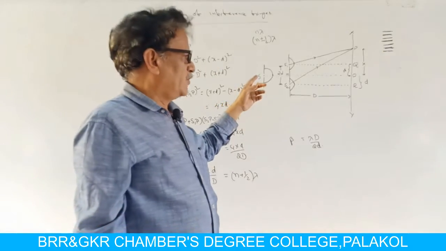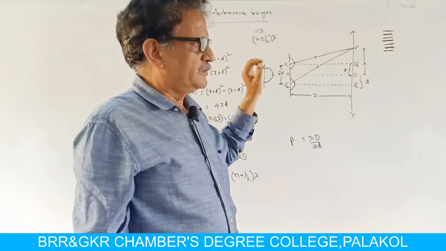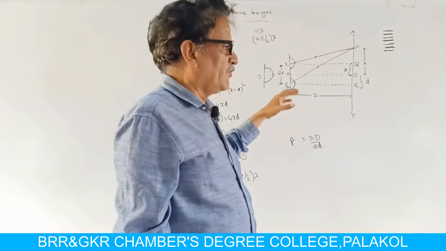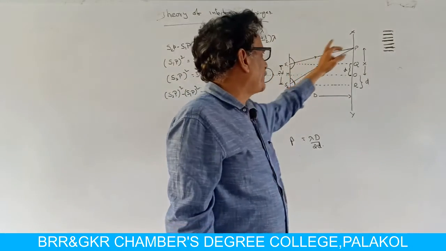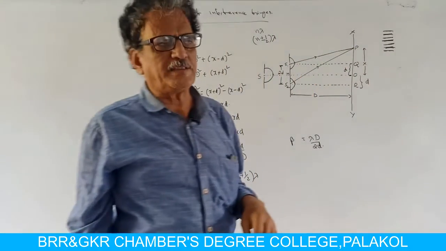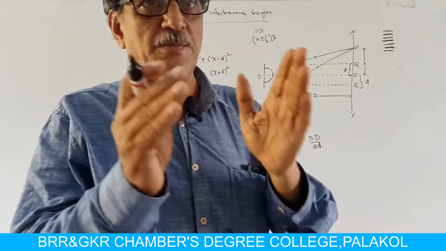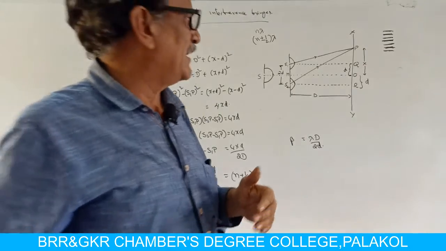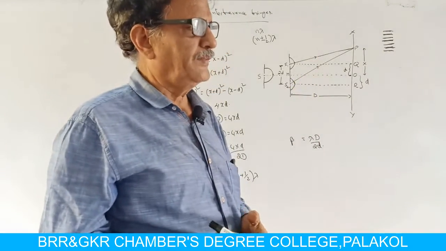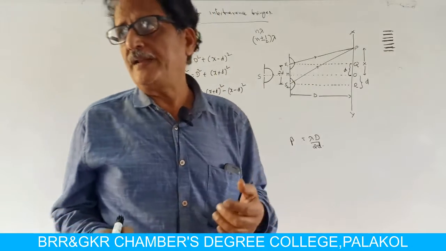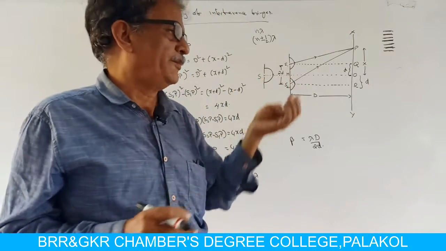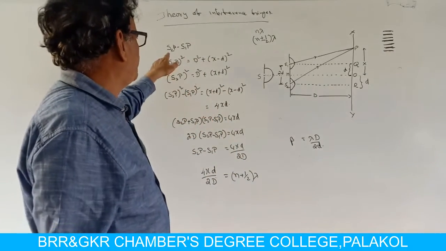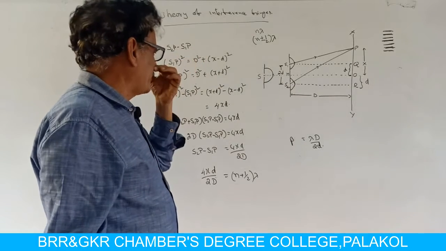So, we are going to find the expression for the path difference. What is the path difference between S1P and S2P? Path difference is nothing but the difference in the distances travelled by the two rays while reaching the point P. It is represented as S2P minus S1P.